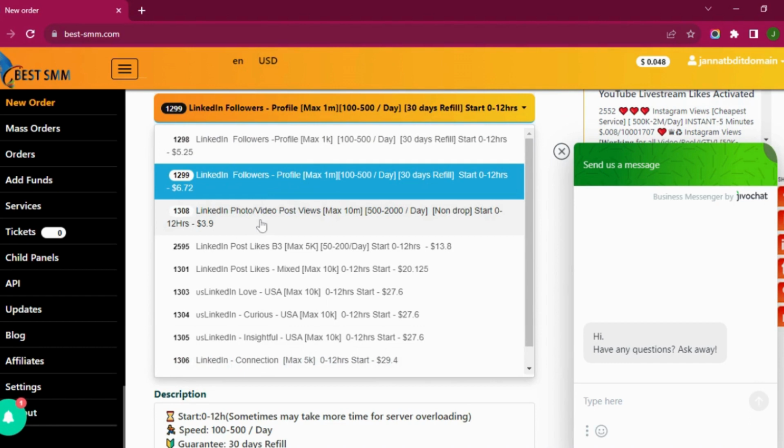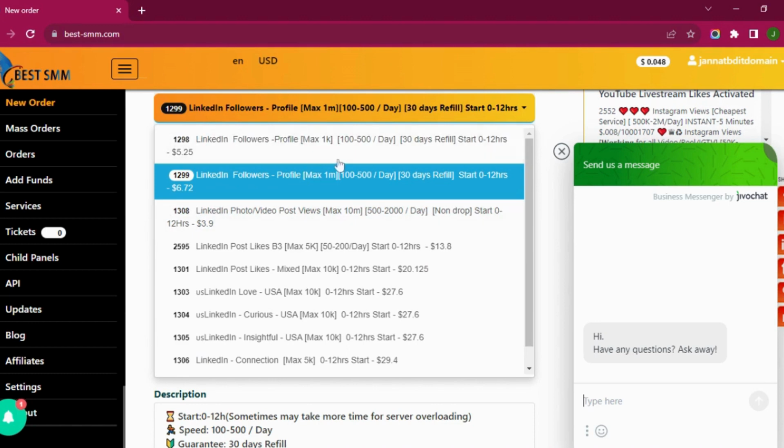Okay, so LinkedIn photo or video post views. If you want only views for your LinkedIn photo or video, then you can go with this one, and that is also non-drop. And you can see they are giving this 30 days refill. If for some reason your followers get dropped, then you can go with this refill section, and that is within 30 days. So this is also safe side to go with these two for followers.